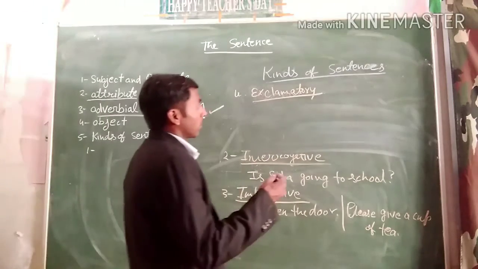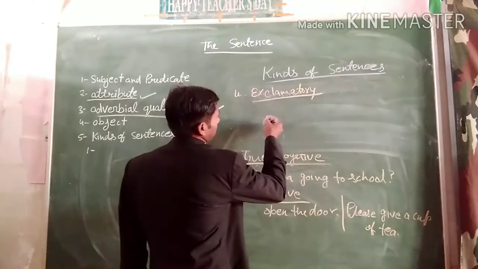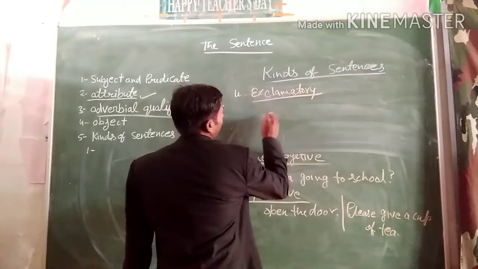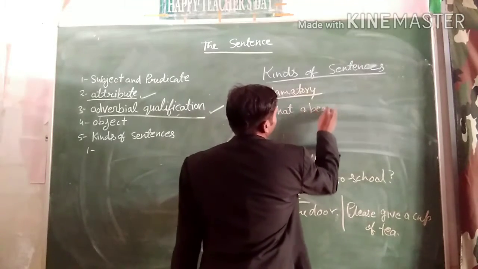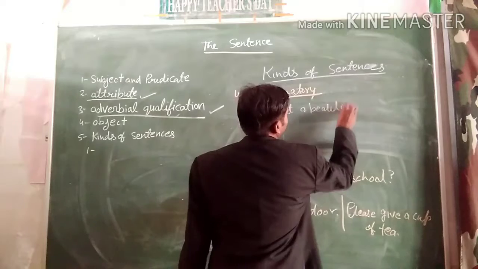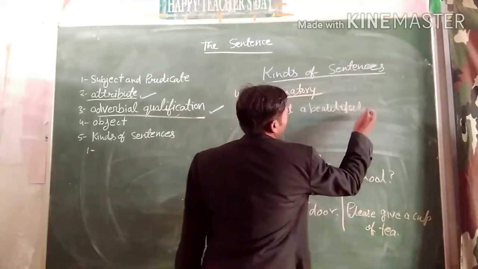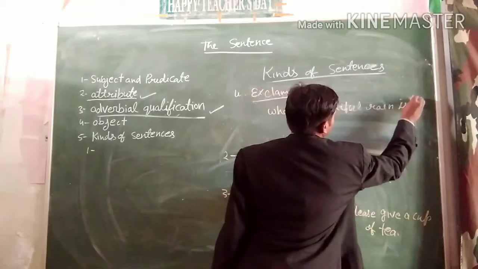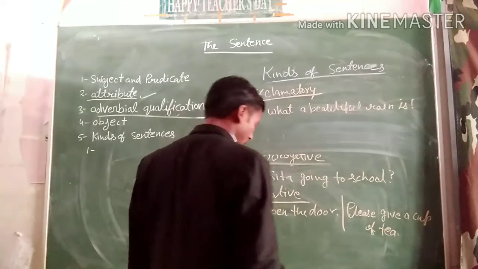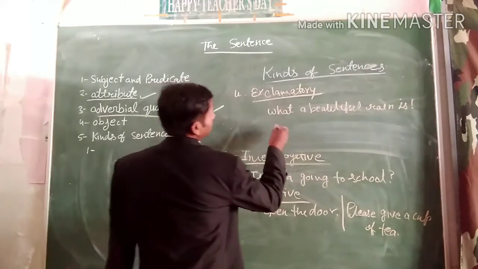For example, like: what a beautiful rain is, okay, what a beautiful rain is, or